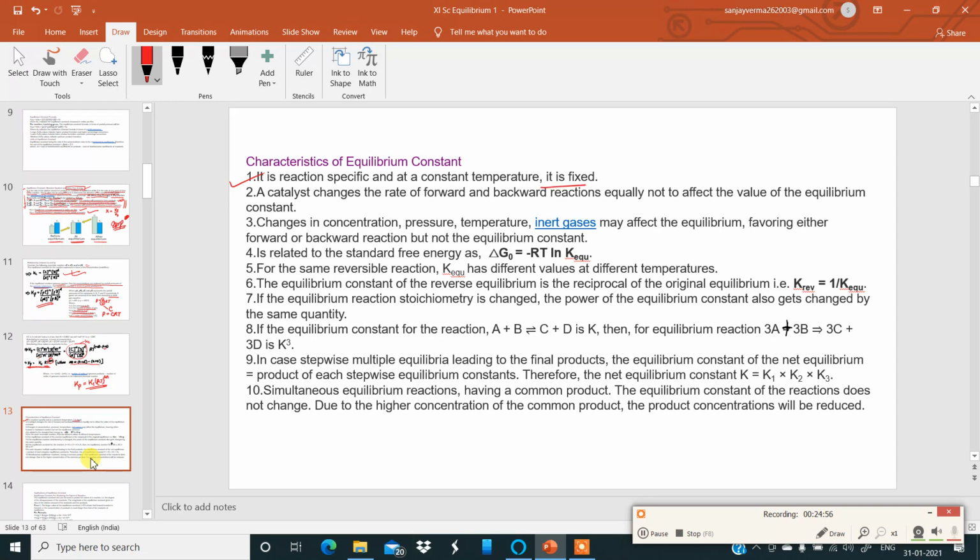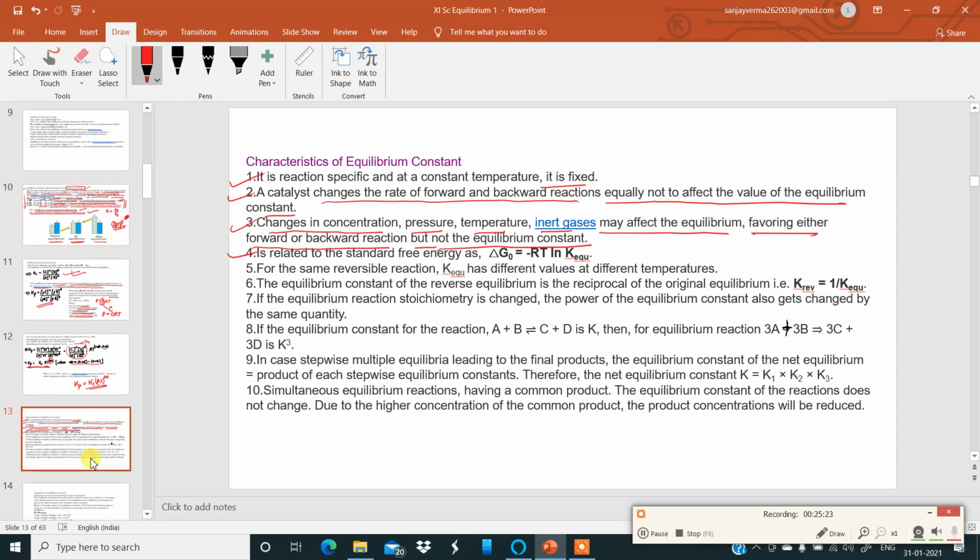Number 2: a catalyst changes the rate of forward and backward reaction equally, so it does not affect the value of the equilibrium constant. So a catalyst will not affect the value of the equilibrium constant. Number 3: changes in concentration, pressure, temperature, or inert gases may affect the equilibrium, favoring either forward or backward reaction, but at the end of the day, not the equilibrium constant.